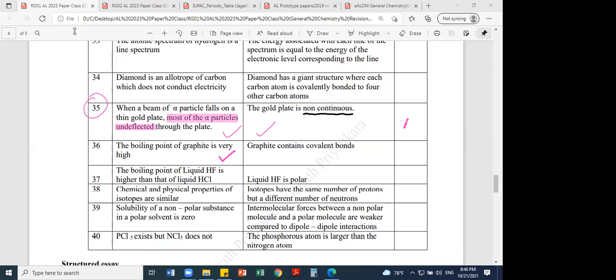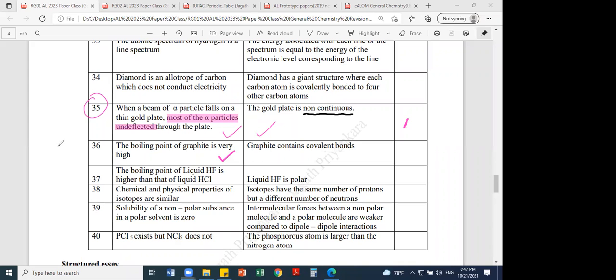So write the example. There are simple activities or experiments we can do to show the discontinuous nature of matter, like chalk dipped in condensed solution. For the discontinuous nature of gas, there is the spreading of perfume in air. The perfume molecules diffuse in air because air is not continuous. In liquid, you can dissolve something in water because of the discontinuous nature. If you want, you can dissolve alcohol in water, because water is not continuous.